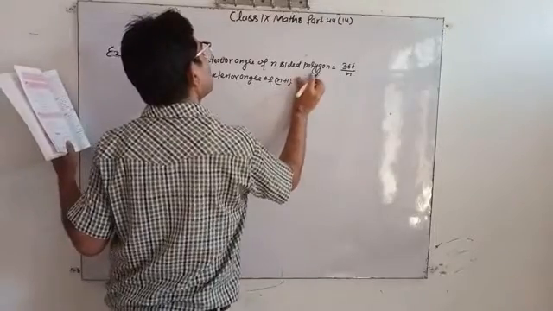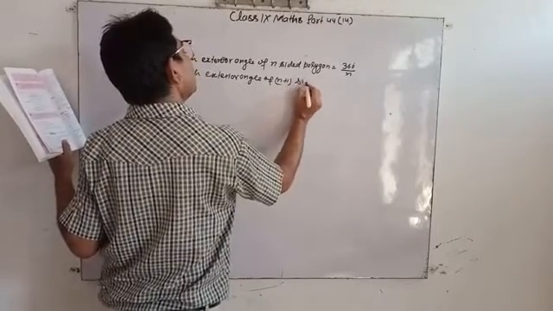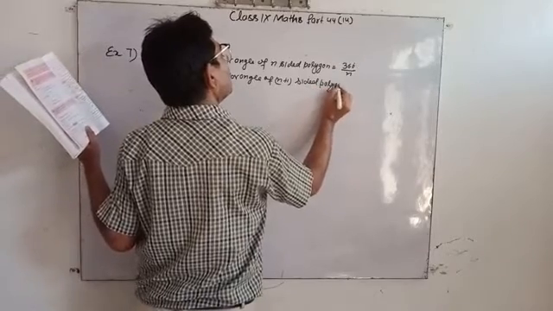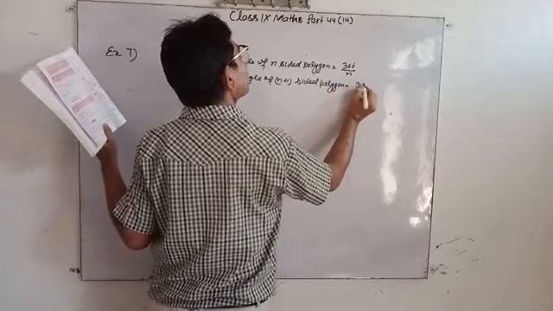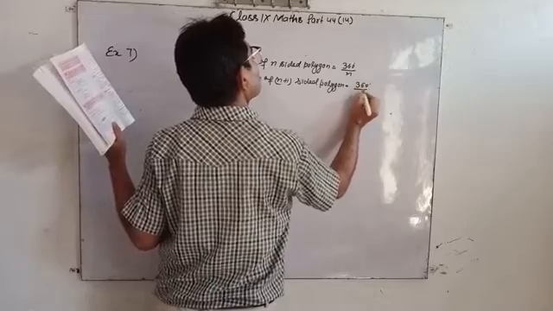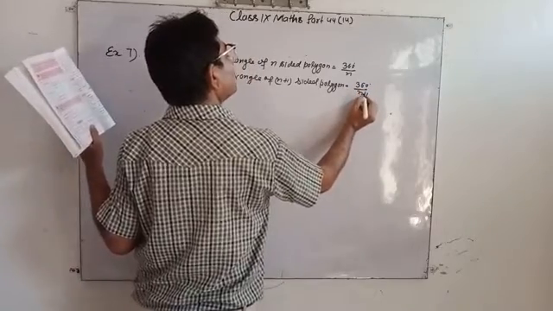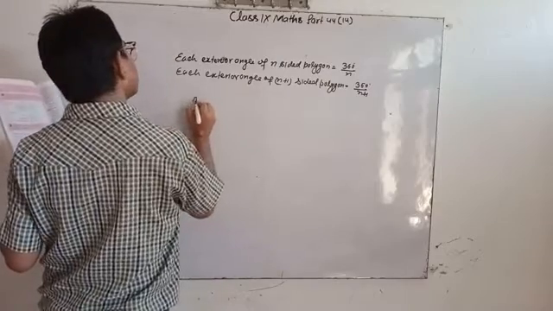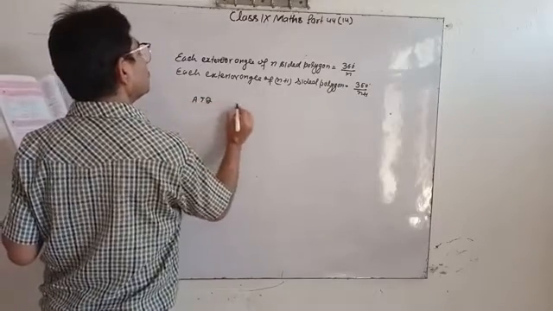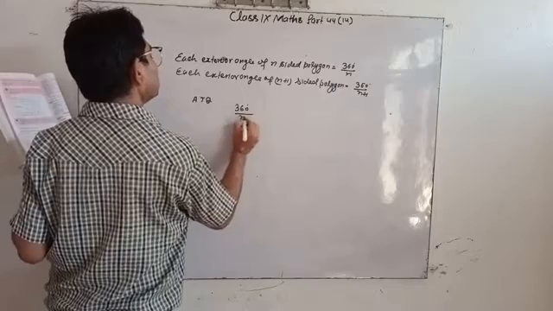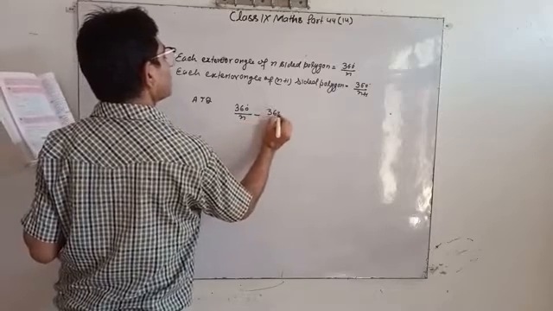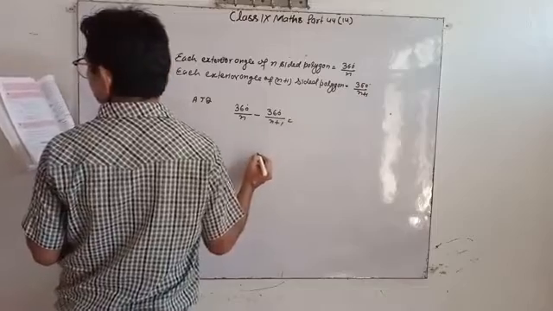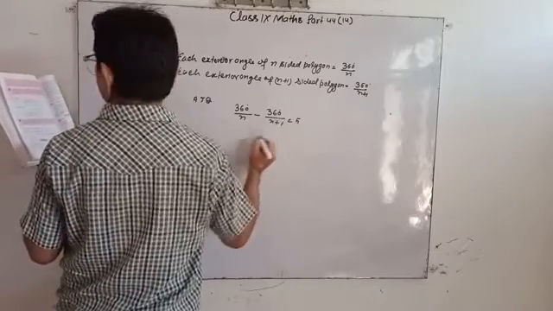So 360 by n minus 360 upon n plus 1 equals 5.